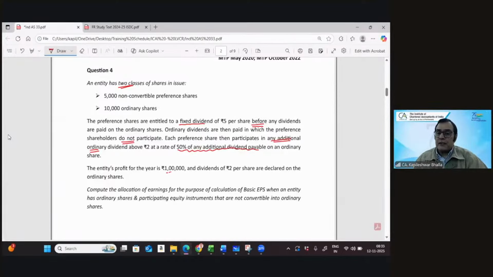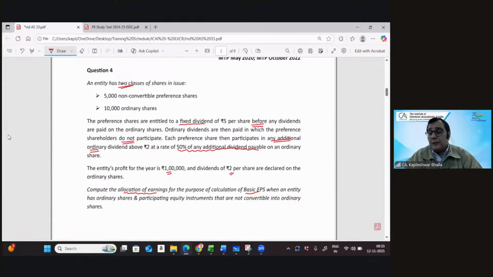The profits of the company is 1 lakh and the dividends are 2 rupees per share and they are declared on the ordinary share. Compute the allocation of earnings for the purpose of calculating the basic EPS when an entity has got ordinary and participating equity instruments that are not convertible into ordinary shares.